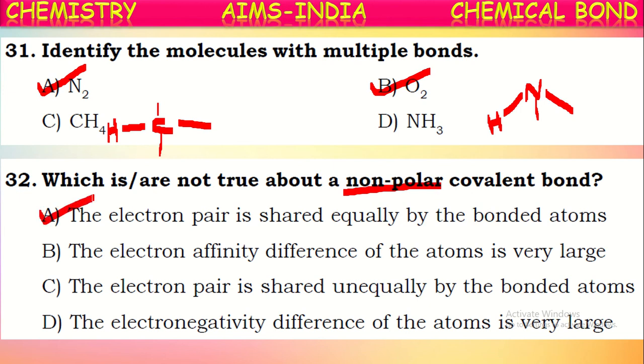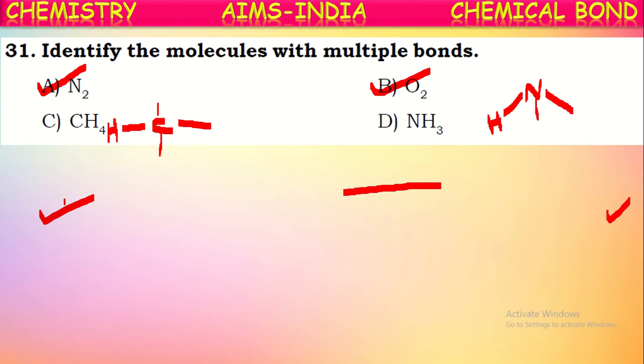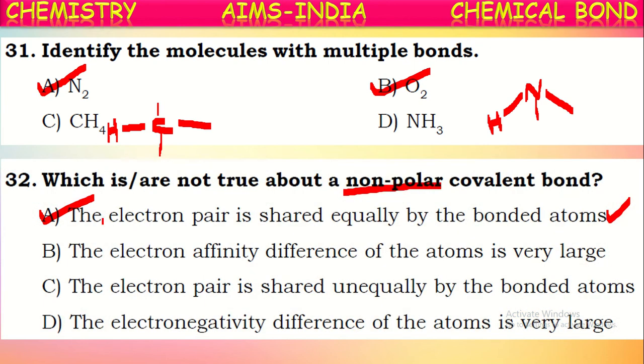Then only it is said to be non-polar. That is correct. Okay, this is actually correct about it, but it is not the correct answer. Okay, let us see here. They're asking which is not true.